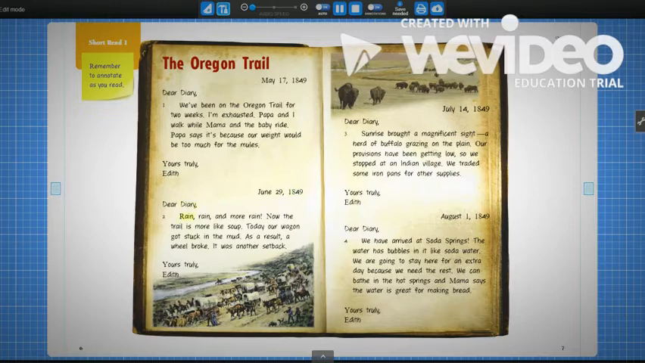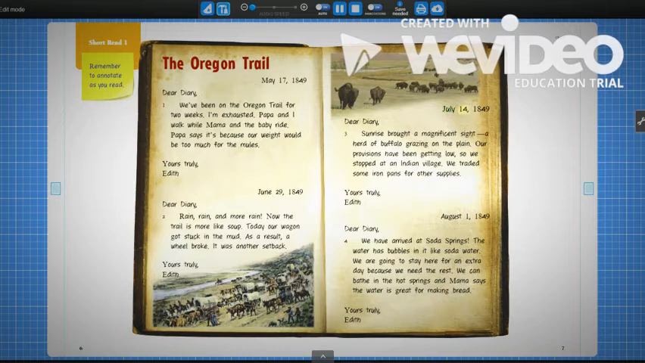June 29, 1849. Dear Diary, rain, rain, and more rain. Now the trail is more like soup. Today our wagon got stuck in the mud. As a result, a wheel broke. It was another setback. Yours truly, Edith.